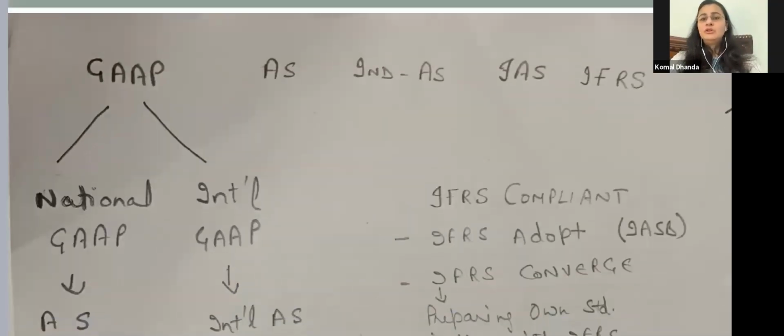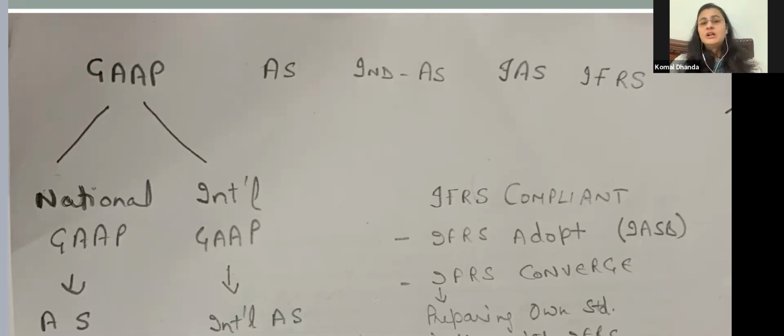See, we all prepare these financial statements, but there are some rules and regulations. It's not that I can prepare any financial statement or balance sheet the way I want. If that were the case, then every individual would be preparing a personal balance sheet, right? But there are some norms, some rules, some guidelines, some principles which we are supposed to follow, right?